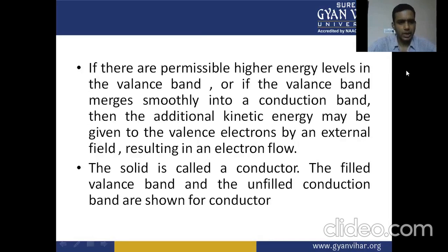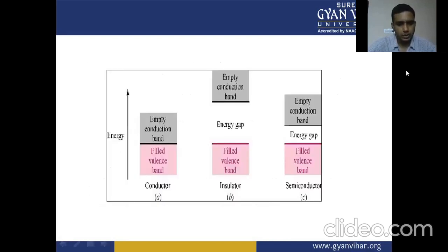then additional kinetic energy may be given to the valence electrons by an external field, resulting in an electron flow. The solid is called a conductor. The filled valence band and unfilled conduction band are shown for the conductor.